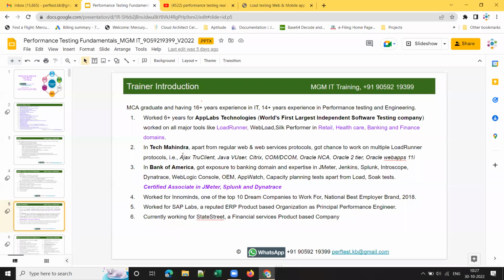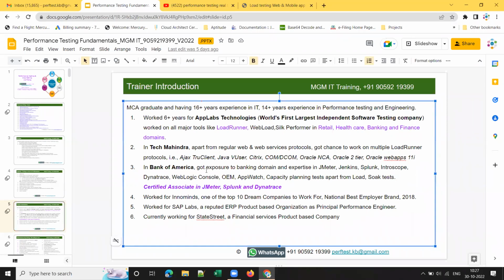And in Tech Mahindra, I worked on multiple LoadRunner protocols like TrueClient, Java Vuser or Citrix protocol, COM, Oracle NCA, Oracle 2-tier and Oracle Web Apps 11. So those are the different protocols that I worked on in Tech Mahindra.